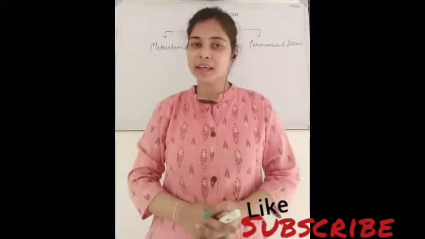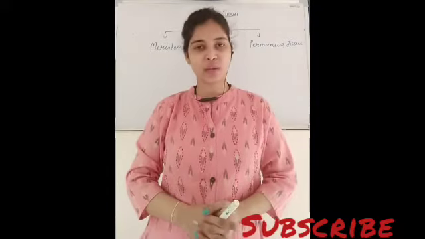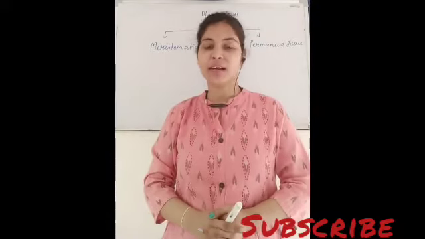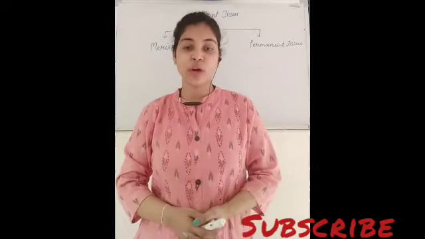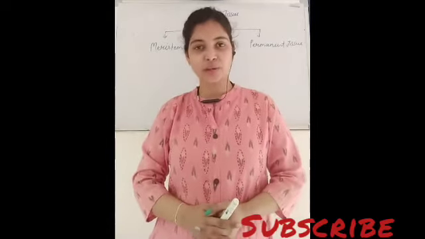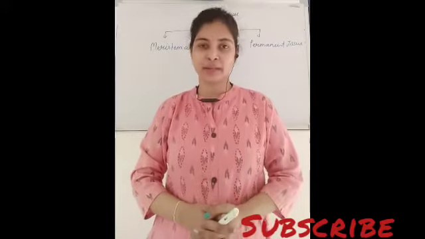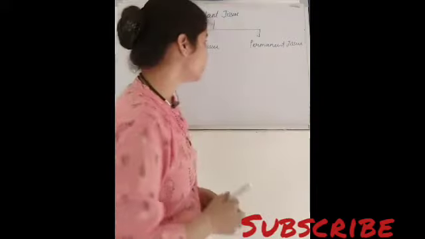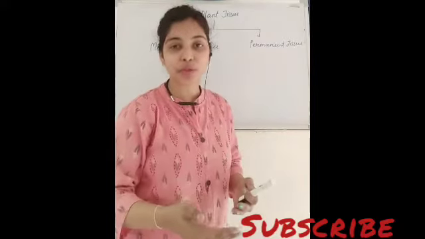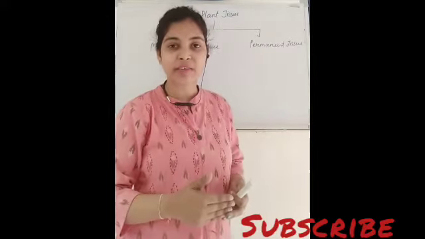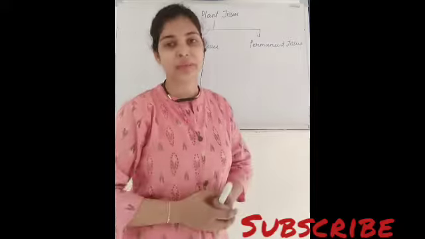So in our earlier videos we have discussed tissues, what they are, and the difference between plant and animal tissue. Today in this video we are going to discuss plant tissue. As we have seen, plants are comparatively simpler than animals.